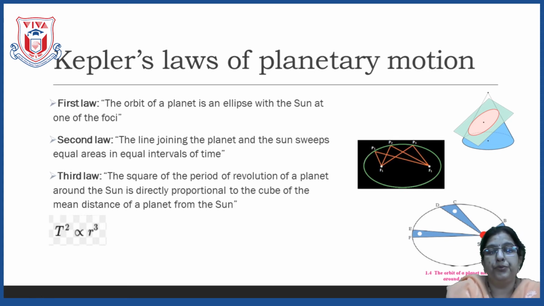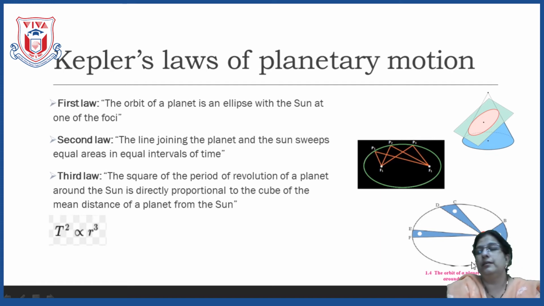Now, let us go to the second law. For the second law, we have to come to this figure. In the first law we have seen that the sun is placed at a focus. The sun is placed here, at one of the foci, and the planets are moving in an elliptical path.